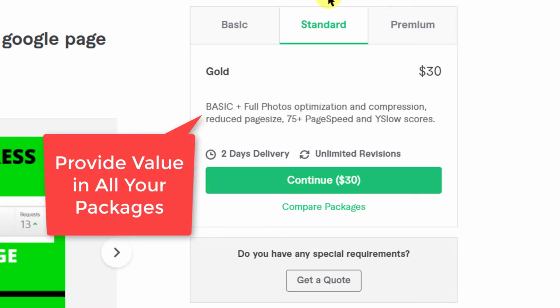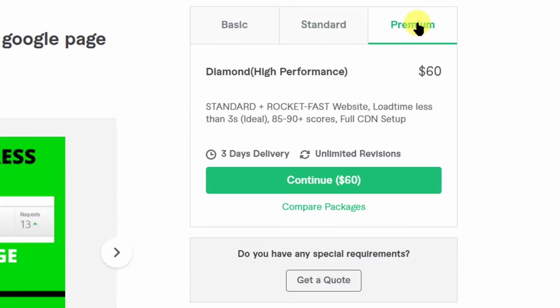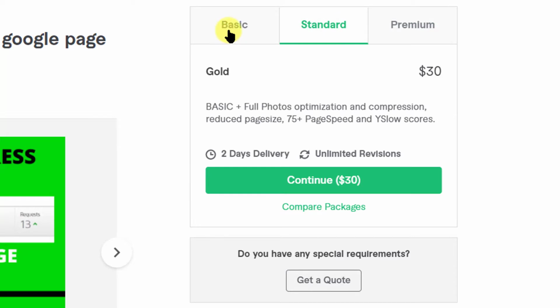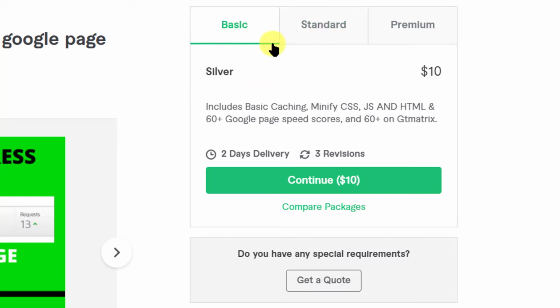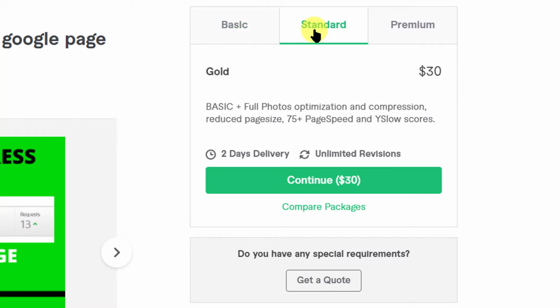I hope you understand. So always offer something which is directly going to help the buyer. Maybe your basic can be $60, that's fine, but it should be something which is useful to the buyer. You understood this, right? Because if the buyer buys these things and does not see any vivid or visual differences, he may think that you have not done anything.